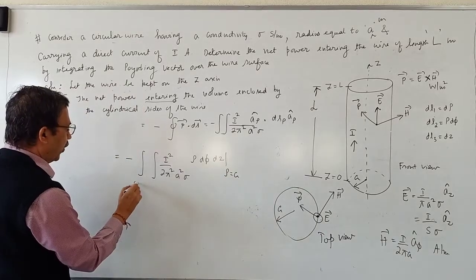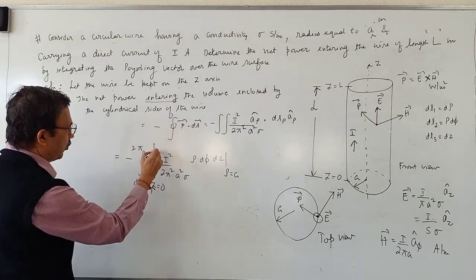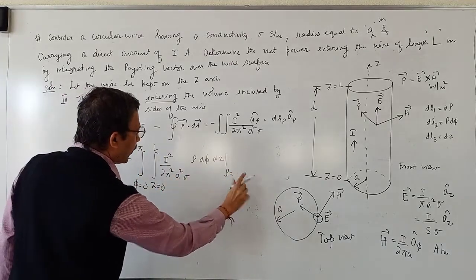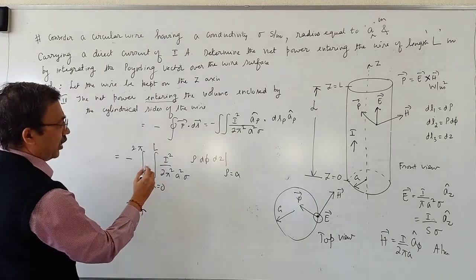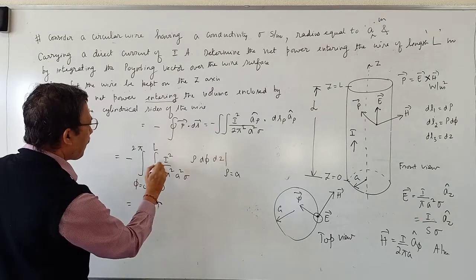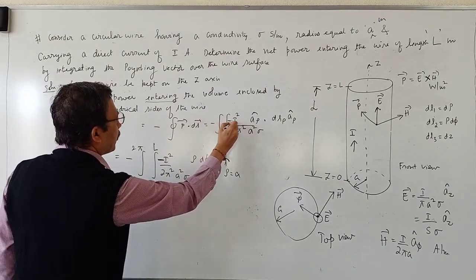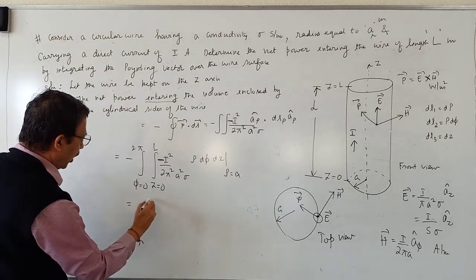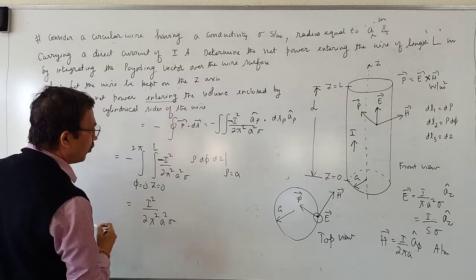So here phi varies from 0 to 2 pi. Z varies from 0 to L. So if you put here rho equal to A, right, there is a minus sign over here also. Minus sign here also. Correct? So minus of minus becomes plus I square by 2 pi square a square sigma.